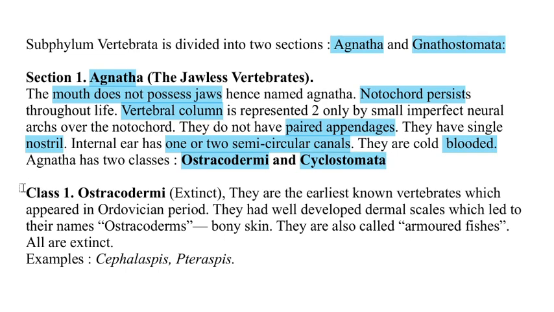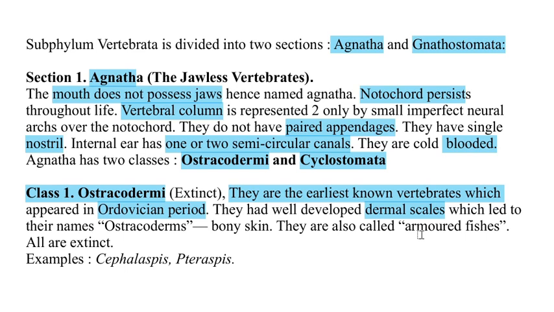Now let's discuss class 1, that is the Ostracodermi, which includes the extinct vertebrates. They are the earliest known vertebrates which appeared in the Ordovician period. They had well-developed dermal scales. That's why they are called Ostracoderms.